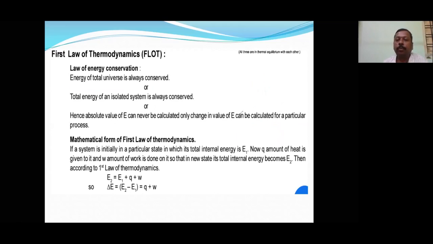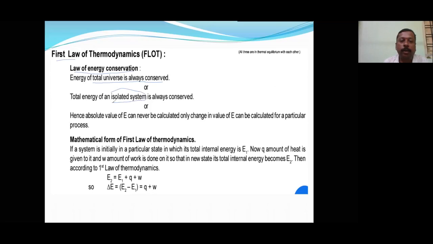Most students have already studied the first law, but they don't know that it is the first law. It is the law of conservation of energy, and here it is the same. The energy of the total universe is always conserved, or the total energy of an isolated system.